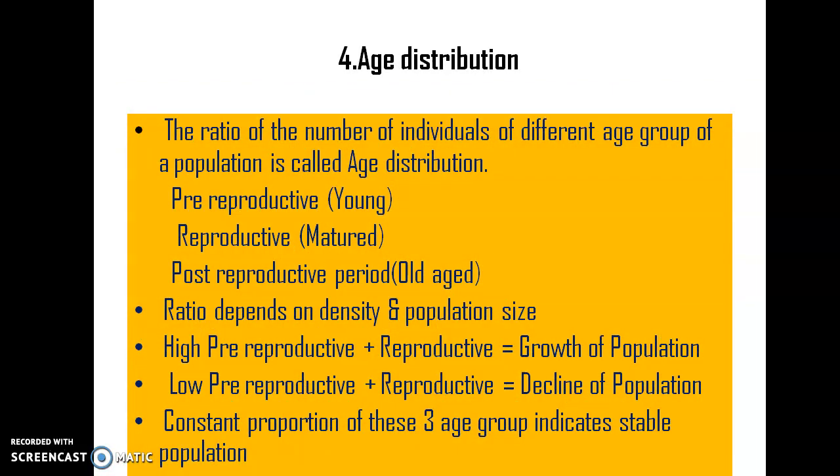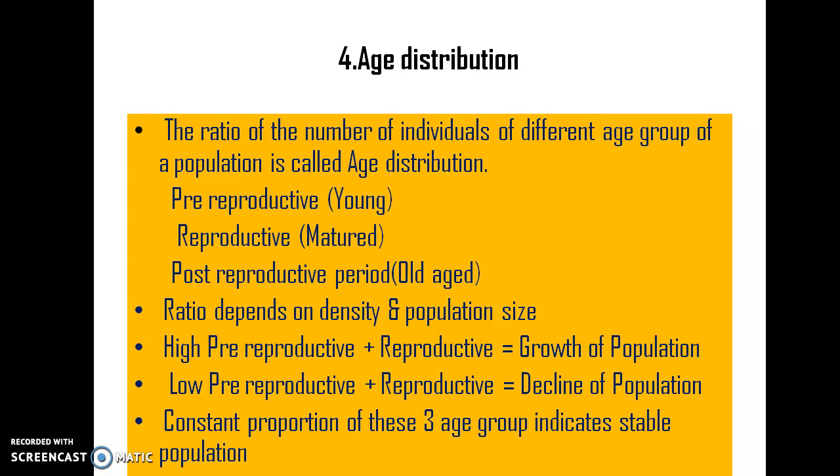Then what is meant by age distribution? Age distribution is another factor which affects the population. In a population, if you are considering a human population, you can see different stages of people. This ratio of the number of individuals of the different age groups of a population is called age distribution, and we can divide the age groups into three categories: pre-reproductive, which includes young ones; reproductive, which includes matured individuals; and post-reproductive, which includes old age individuals.